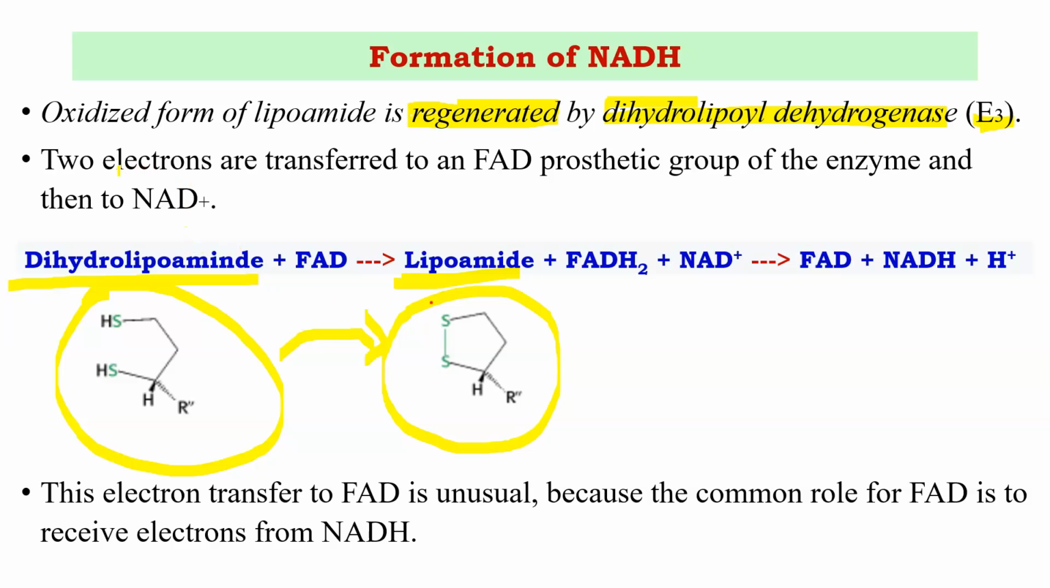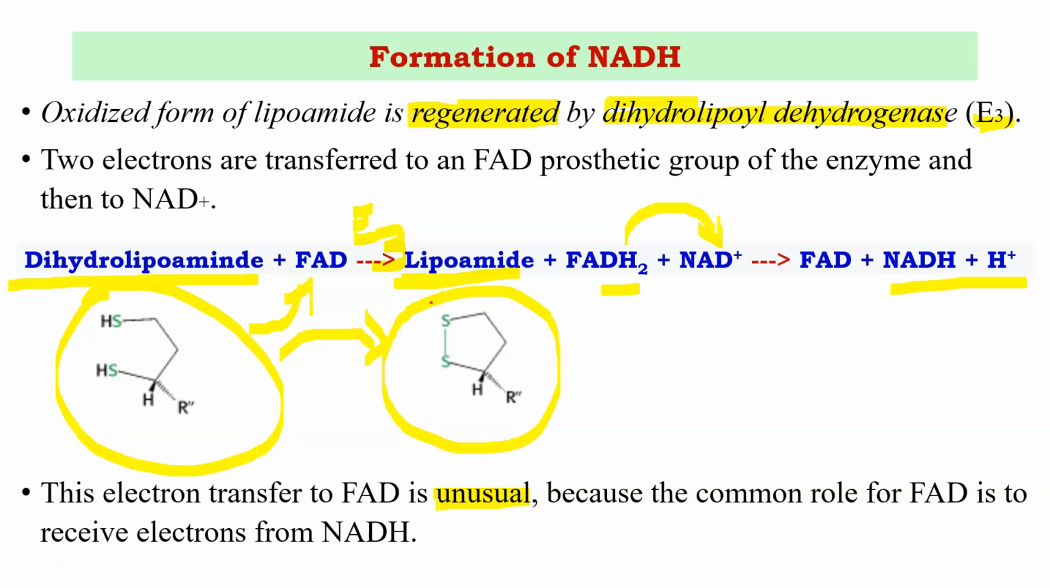In this reaction, two electrons are transferred to FAD. From dihydrolipoamide, the enzyme E3 transfers two electrons to FAD. In turn, FADH2 is formed. But remember, the electrons are then transferred from FADH2 to NAD+, thereby forming NADH. This electron transfer to FAD is unusual.